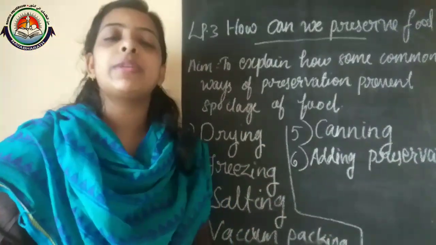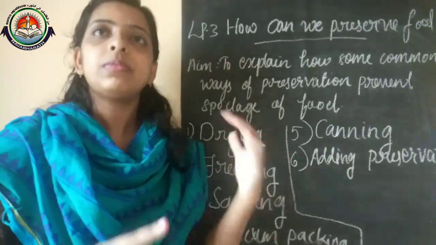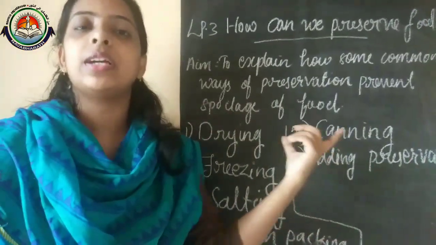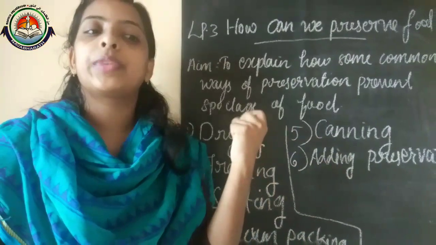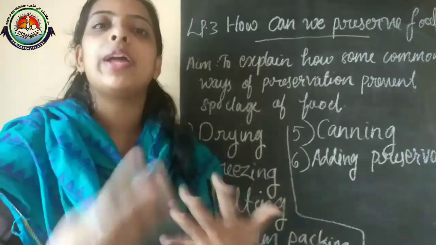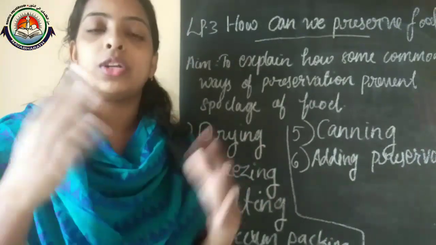And for artificial preservatives, sugar also we can add, for example in the case of jam. For making fruit jam, we add more and more sugar into it.